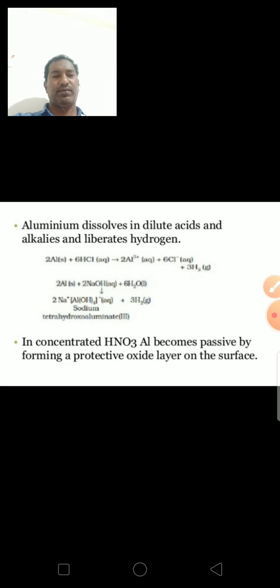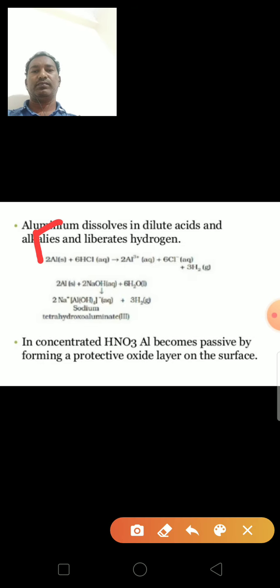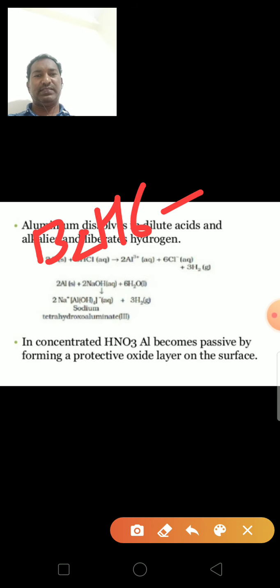Boron hydrides are called boranes. These boranes are quite stable and hence more important. See here, B2H6 is diborane.